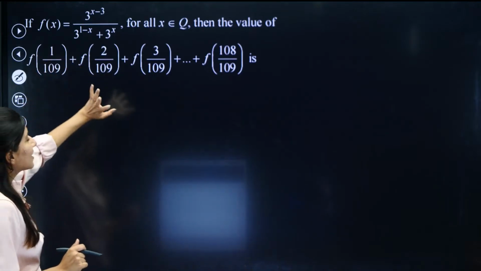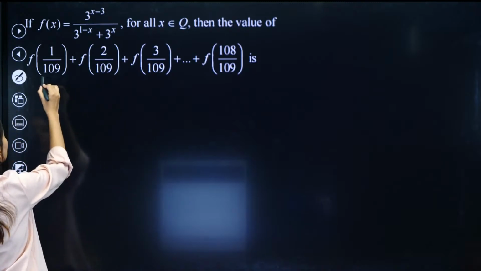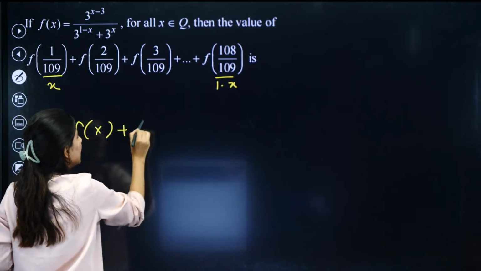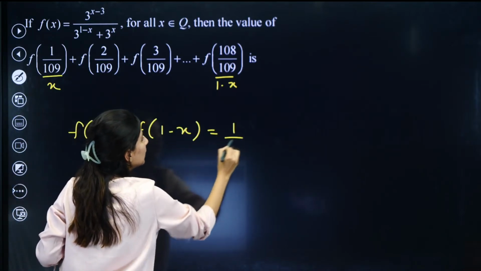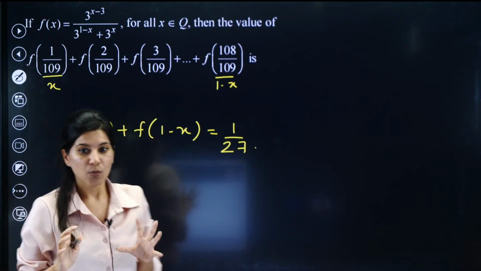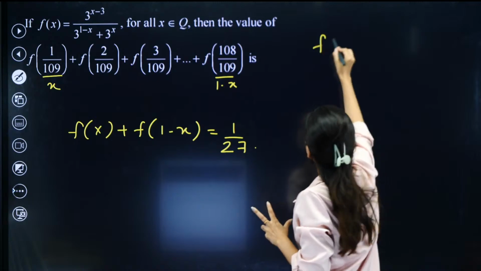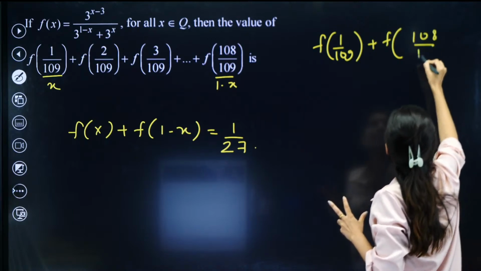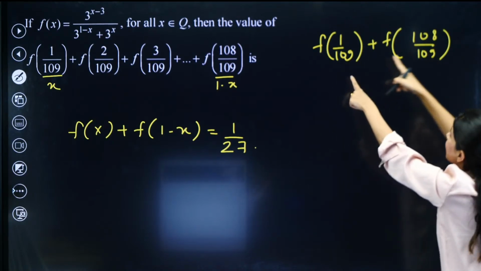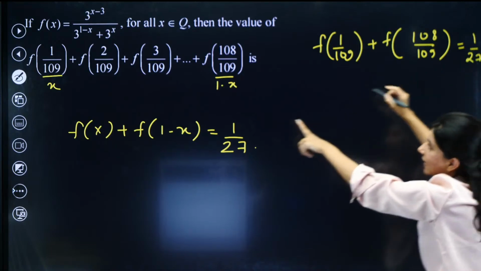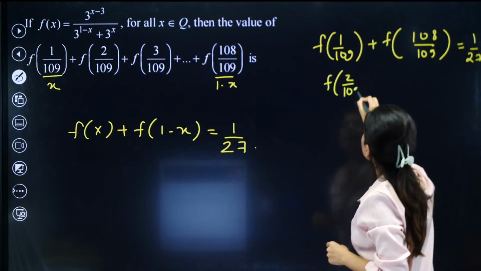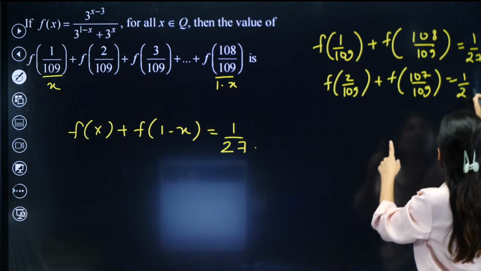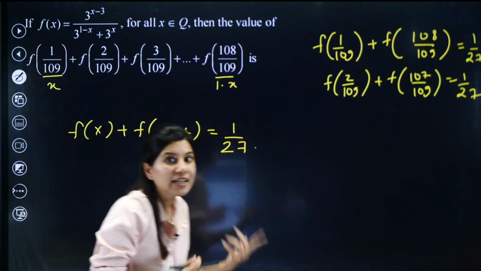Okay, so in this question, f(x) is given to us and this was asked. I have already told you this is your x, this is your 1 minus x. So we have calculated f(x) plus f(1 minus x) and we were getting 1 upon 27. What does that mean? The first term is f(1/109) and the last term is f(108/109). If you add, this is x, this is 1 minus x, so this is 1 by 27. Now we have f(2/109) plus f(107/109), so again 1 by 27. So I am going to get 1 by 27 every time I get a pair.